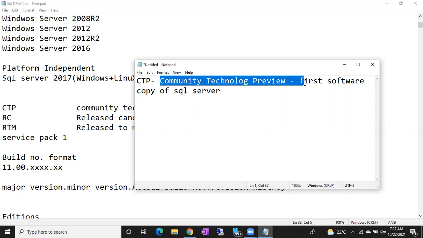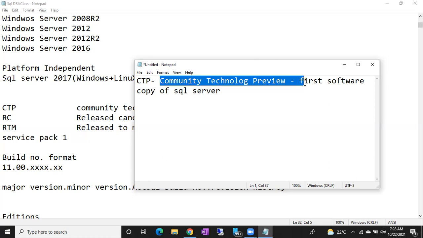CTP you can install on your local machine, not in your production environments. You can install it on your local laptop and work with that particular CTP. Again, it's not a complete copy. You can use it, but you cannot use it for production purposes.